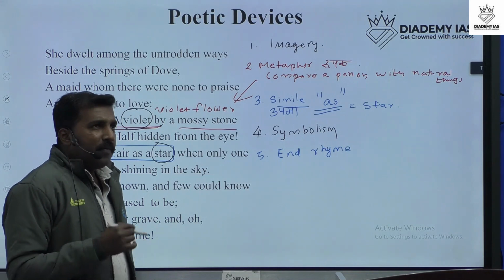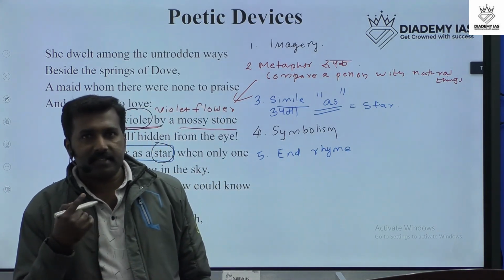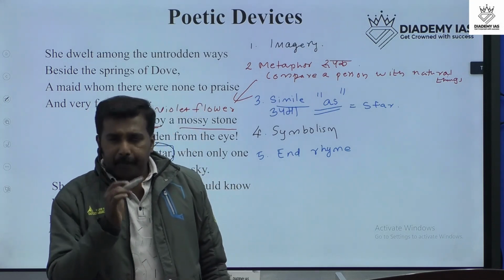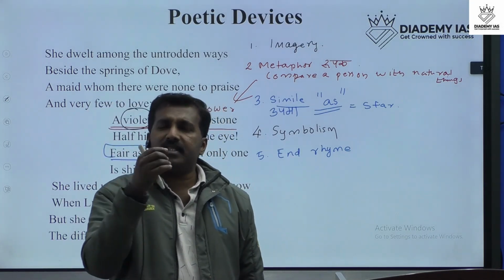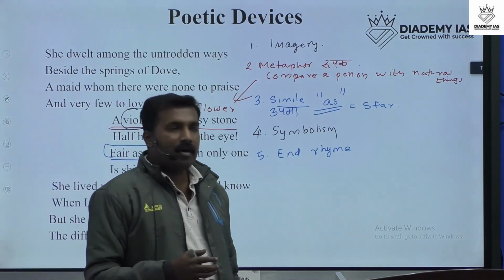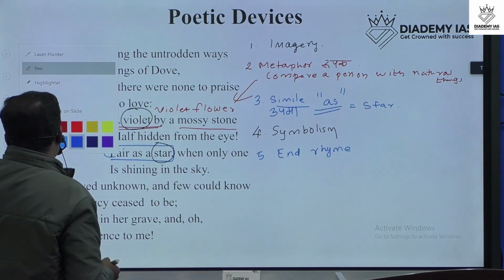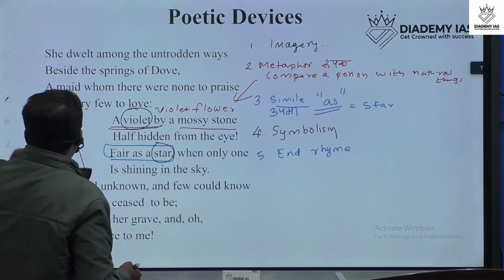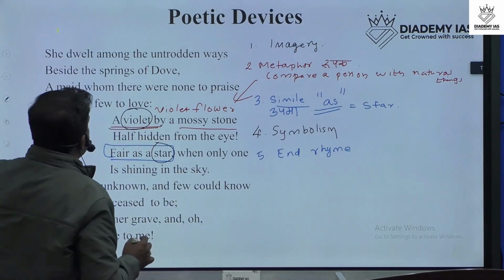Rhyme means that, in a poem or a song, each line ends with the same sound. That is rhyme. This poem is full of rhyme. Which are the rhymes in this poem?